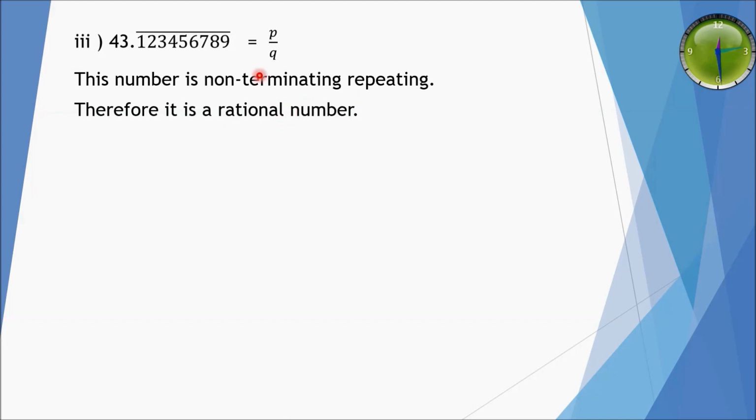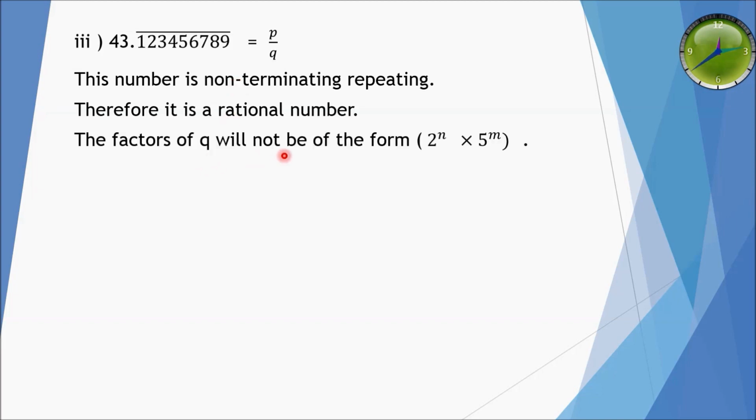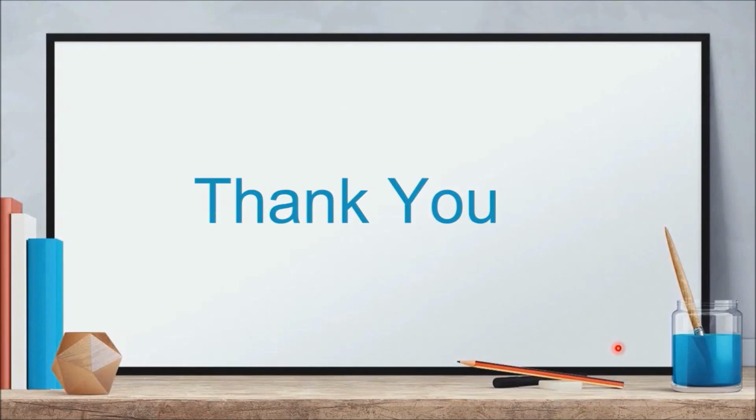And as we know, it is non-terminating and repeating. It means that we cannot write it in the form of 2 raised to power n into 5 raised to power m. So the factors of Q will not be of the form 2 raised to power n into 5 raised to power m.